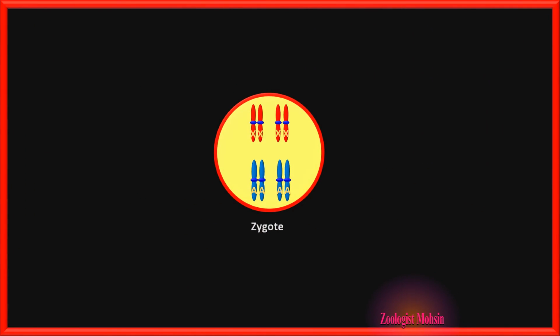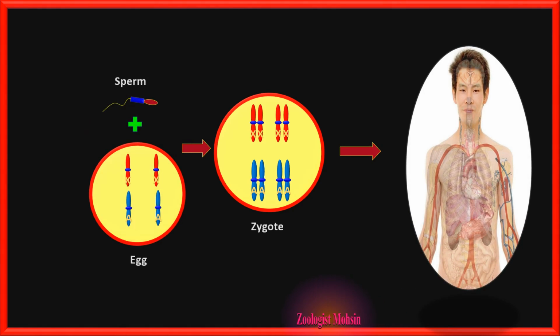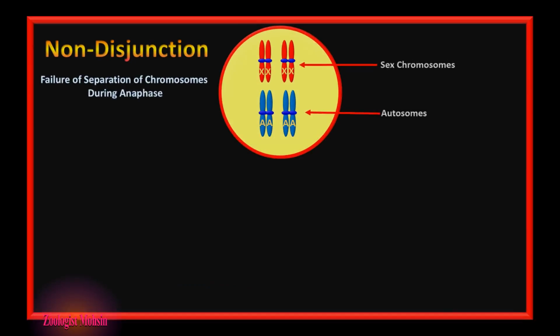Well, we know that zygote is a single cell which gives rise to a complete human body as a result of development, and zygote is formed from the fusion of sperm and egg. Sperm and eggs are formed as a result of reduction division, the meiosis. So any kind of mistake in the meiosis will transform to sperm and egg, then to zygote, and ultimately into human body, showing different abnormal features.